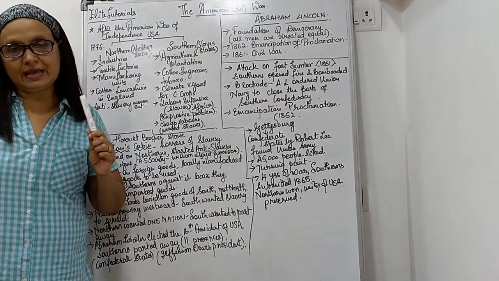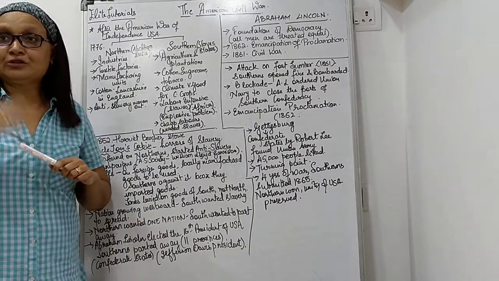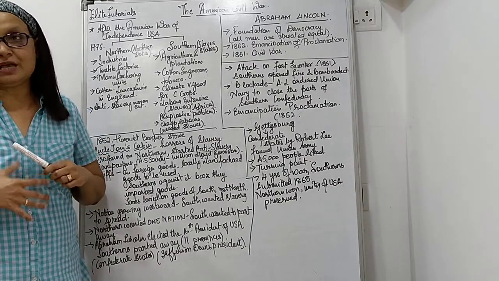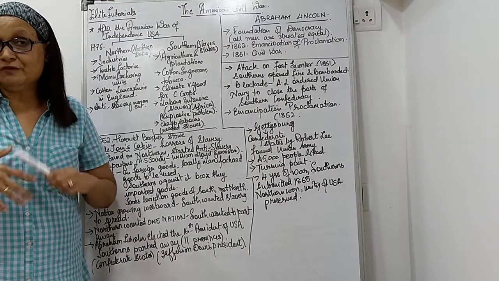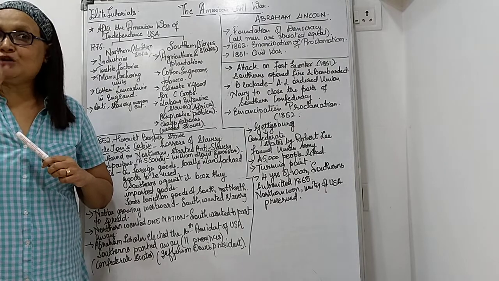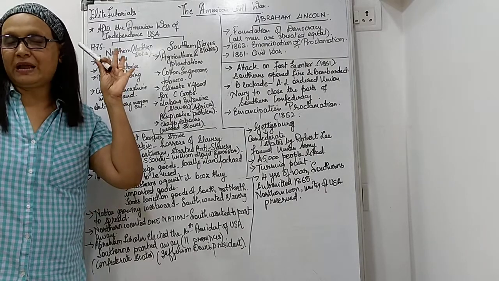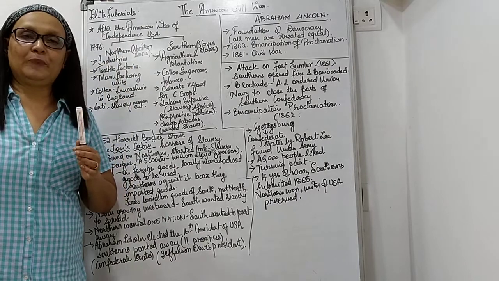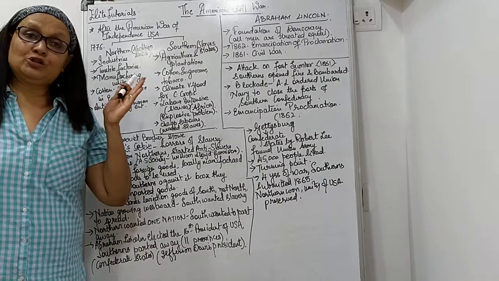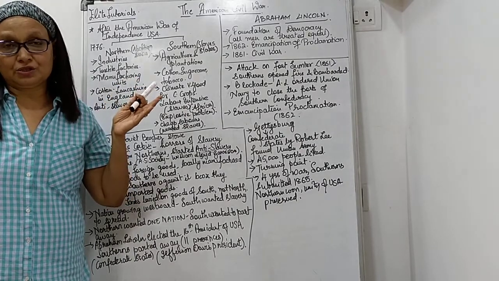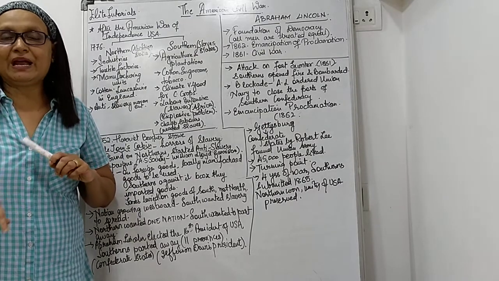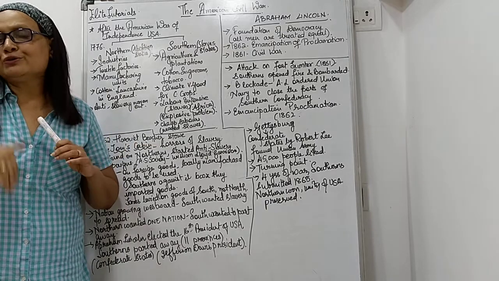But Southerners were dead against it. They did not want the goods coming from outside to be stopped, because most of the agricultural things that were beneficial for them were coming from outside. They were importing. And if you are importing, then you have to pay tax. Southerners said, we will not pay tax. Northerners said, you will have to pay tax. So again, there is a friction happening between them. They are saying, why should we pay the tax? It's coming into our country. So they said, exactly, why are you importing from other countries? Use locally made goods. So Southerners said, no, we don't want to use locally made goods.